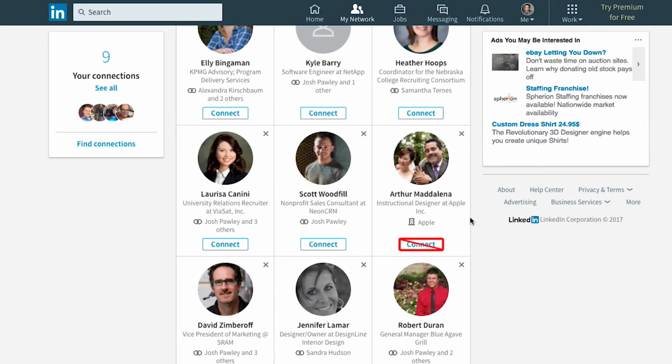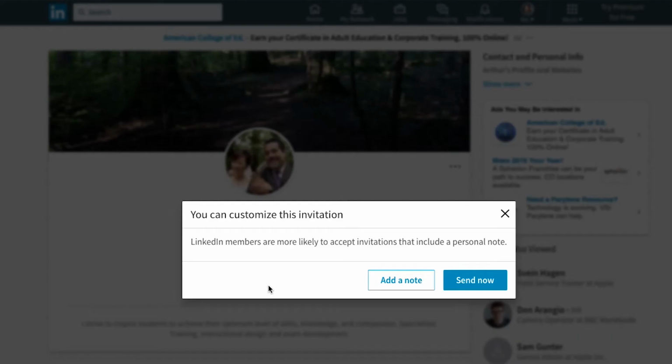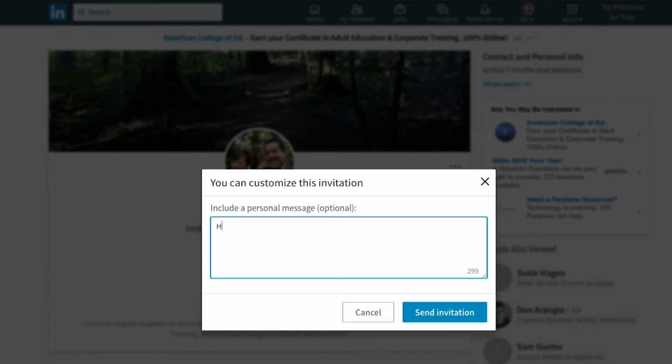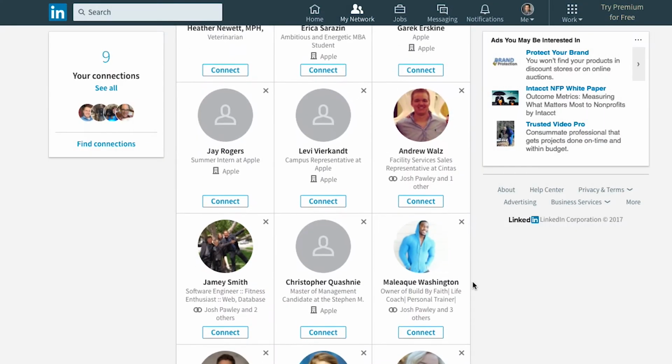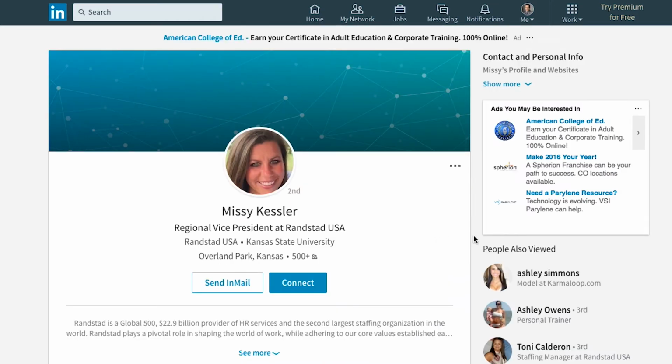Avoid clicking on the Connect button here. It bypasses the Customize option and sends a generic connection request. Don't leave your potential connections wondering who you are and why you're reaching out. Cut out the guesswork by sharing what motivates you to connect. For some in this list, you may want an introduction. Click on their profile and LinkedIn will show your mutual connections.